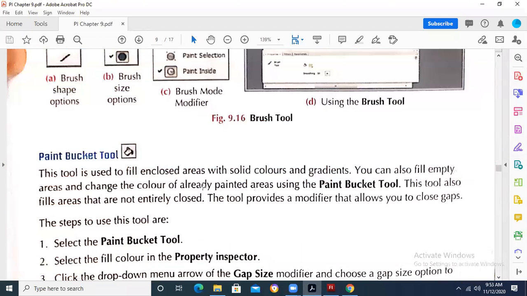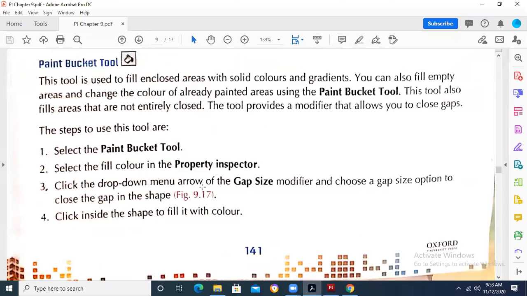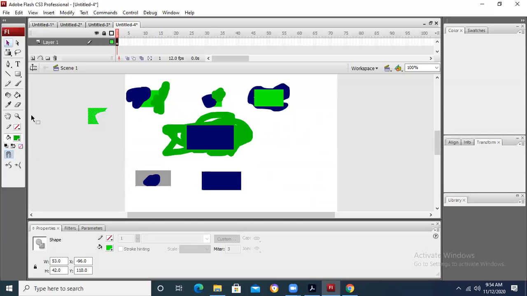Paint bucket is next. Paint bucket tool. Paint bucket is basically a bucket you can see on your tools. This tool is used to fill enclosed areas with solid colors and gradients. You can also fill empty areas and change the color of already painted areas using the paint bucket tool. Paint bucket tool is basically the common tool that we have got over here.